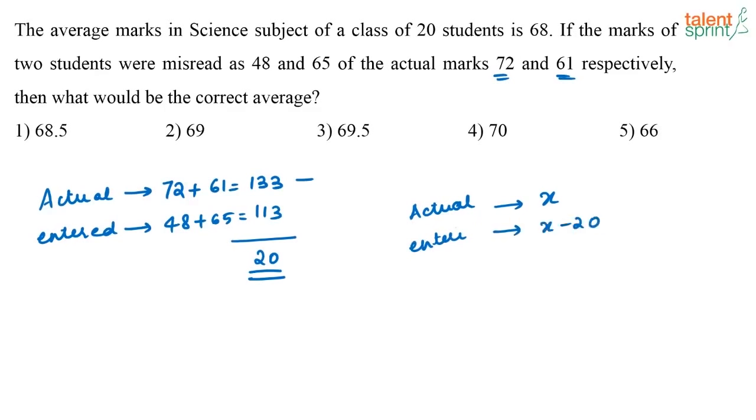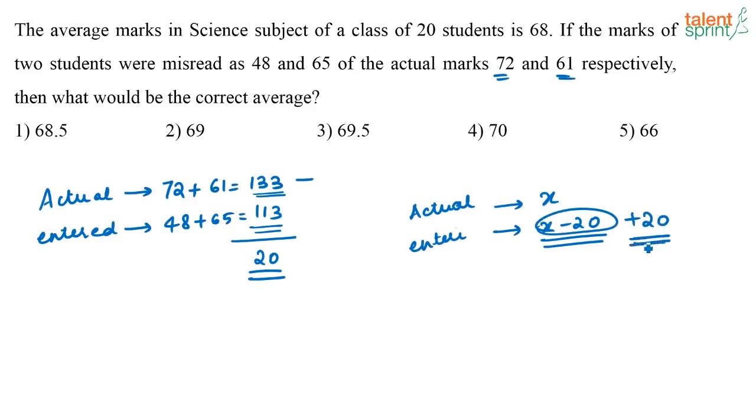Basically, I have entered less marks for these 2 students, right? Actually, it had to be 133, but I have entered only 113. So, there is a decrease in the total marks by 20. So, what should we do? We have to add 20 to this to get the actual answer.